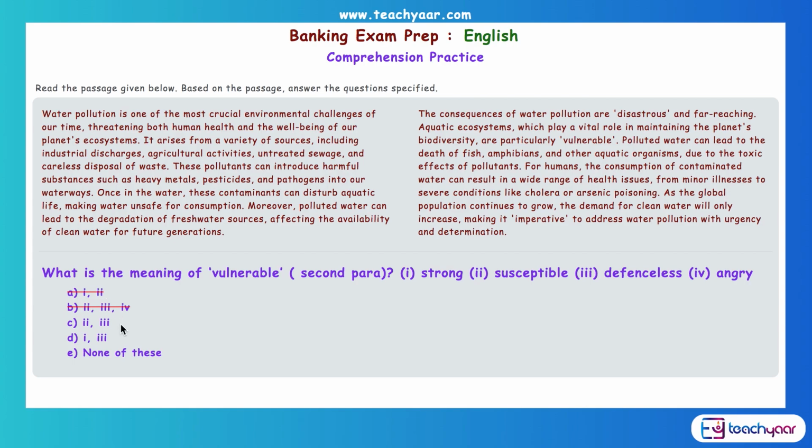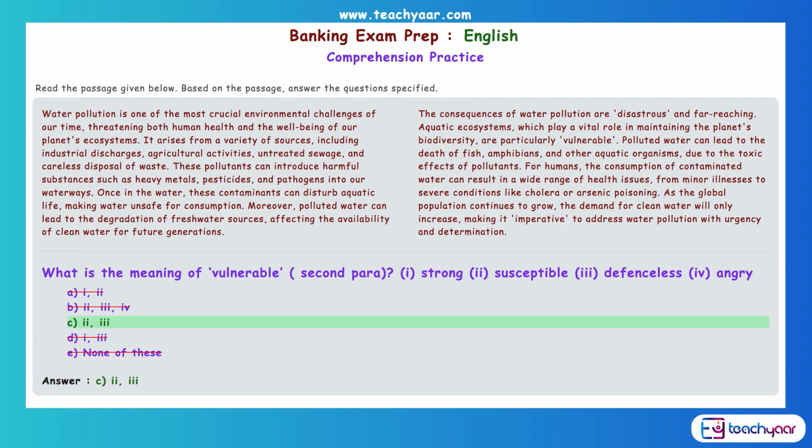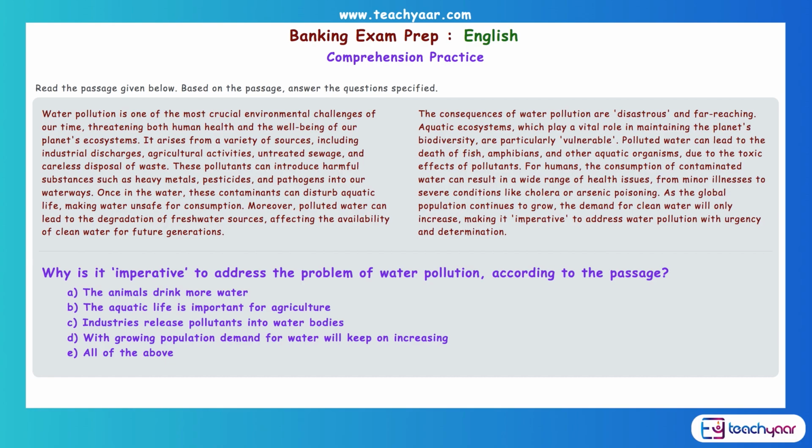Option C says 2 and 3, which is correct. Option D says 1 and 3. So strong is not right. None of these is not right. So what is the answer now? Answer is option C, 2 and 3. That means susceptible and defenseless. Move on to the third question.